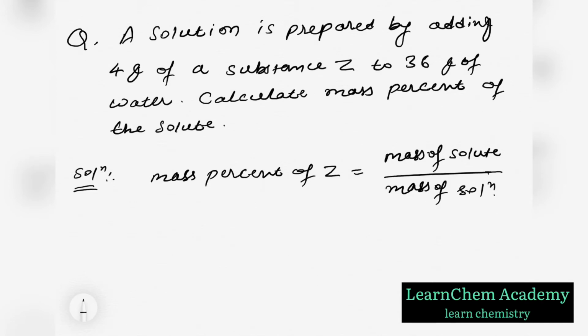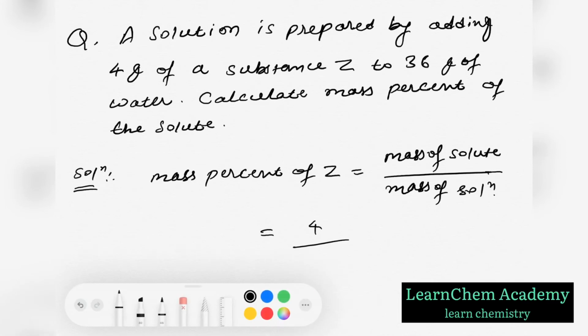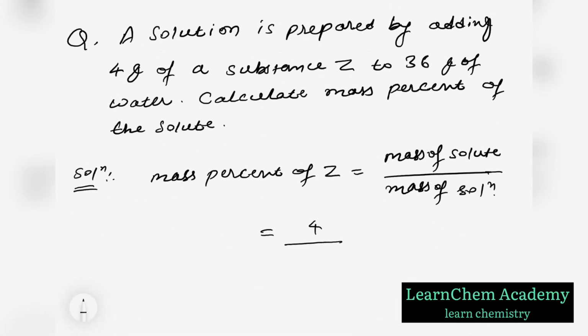Mass of solute is 4 gram, and mass of solution is equal to mass of solute plus mass of solvent, so it will be 4 plus 36, which is 40, into 100. So we get 10% as the mass by mass percentage of this solution.